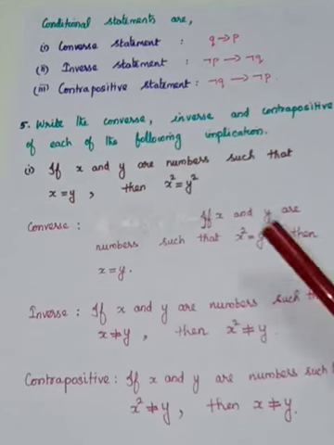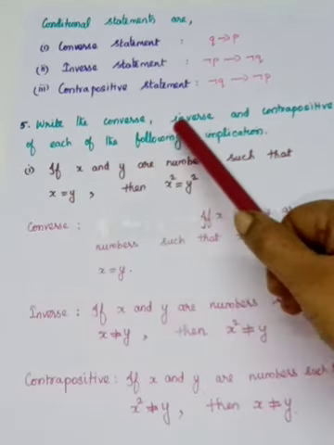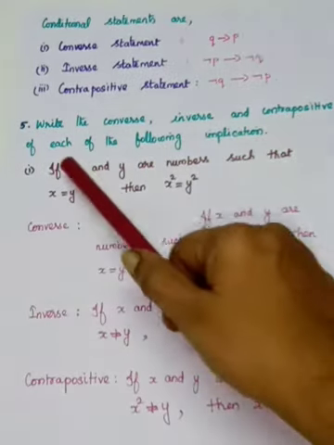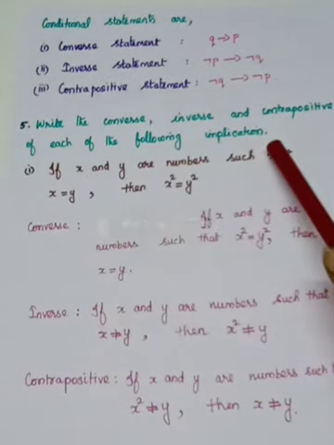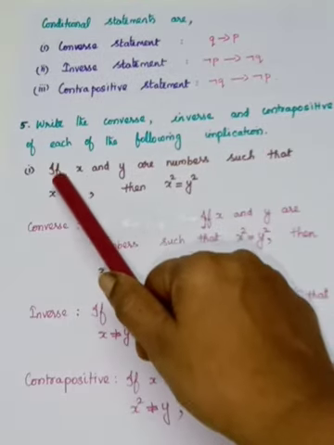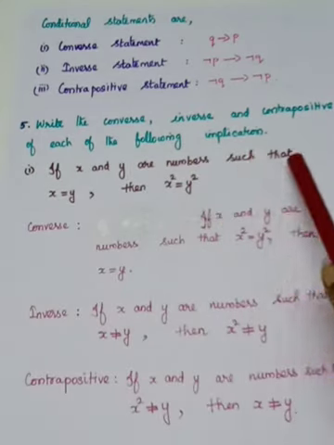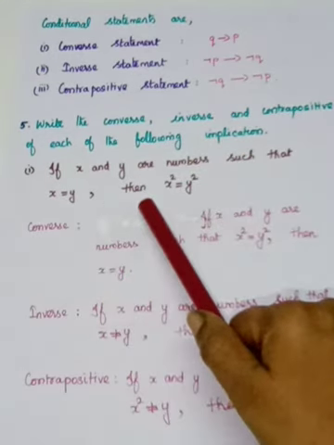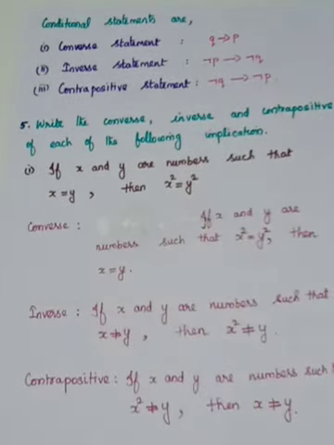You see the fifth one: write the converse, inverse and contrapositive of each of the following implications. The first one, if x, y are numbers such that x is equal to y, then x squared is equal to y squared. So first we have to understand which is P and which is Q. What is P?